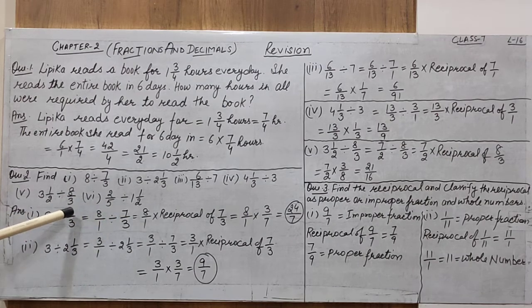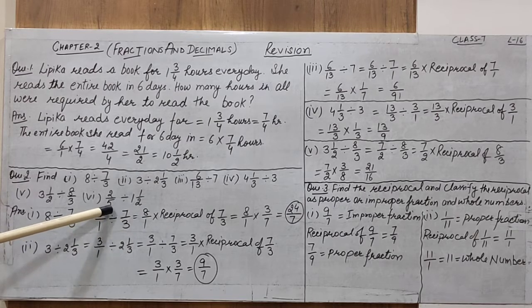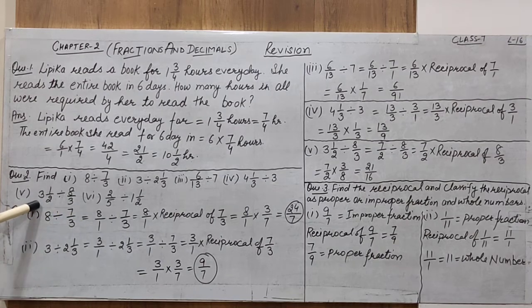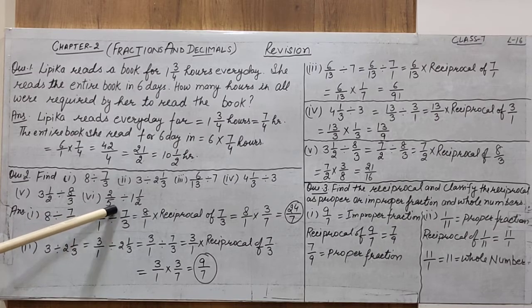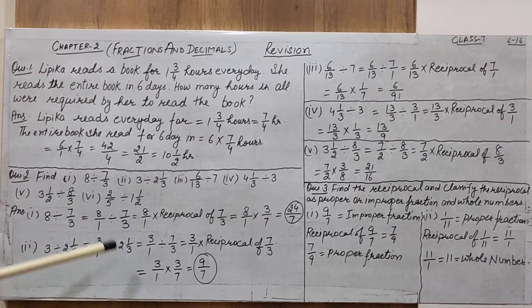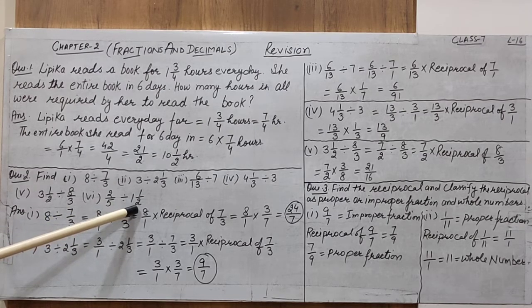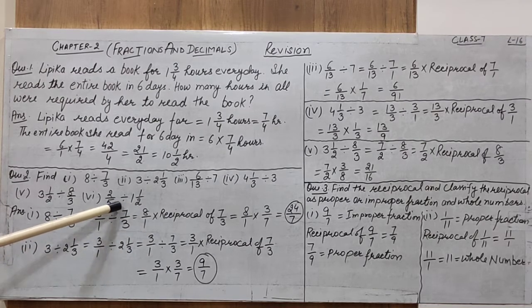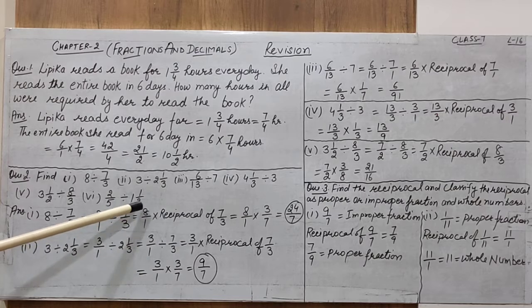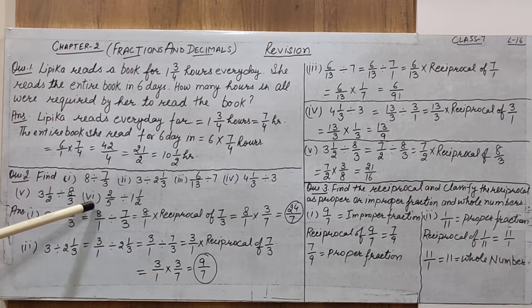What happened in this question? 2 by 5 divided by 1 is to 1 by 2. That is a fractional number divided by a mixed fraction. Opposite to that, there the mixed fraction is divided by a fractional number. In this case, a fractional number is divided by a mixed fraction. So what do you have to do here? First of all, change the mixed fraction into an improper fraction. After changing, you have to use the process: multiply by the reciprocal of the second number. Then you have to multiply. So you have to try by yourself.